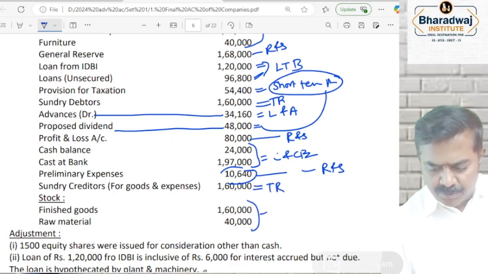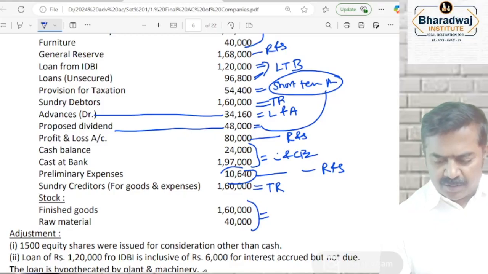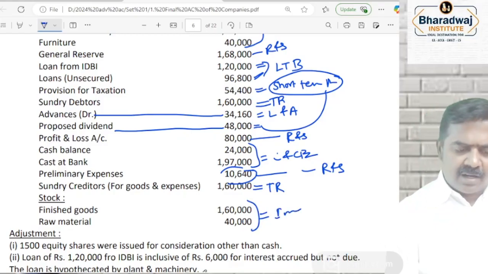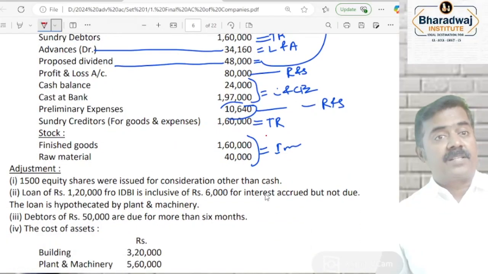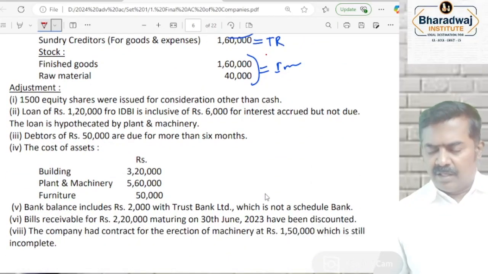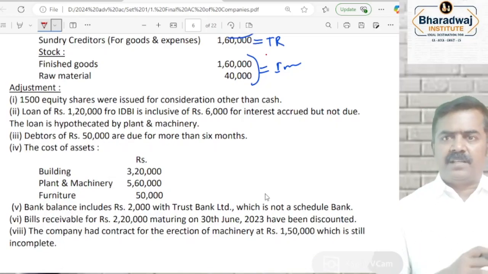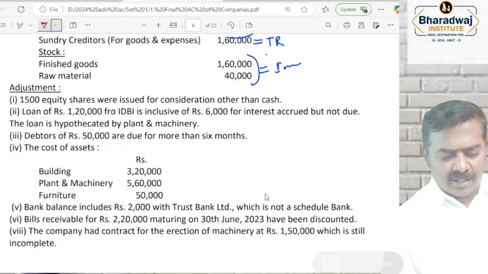Stock of finished goods will be called what? Inventory. It will be called inventory. Like this, you identify where these items will appear. It was a past exam question for 10 marks. It is not only in CA but also in CMA and CS. They tested this question for about 10 marks.